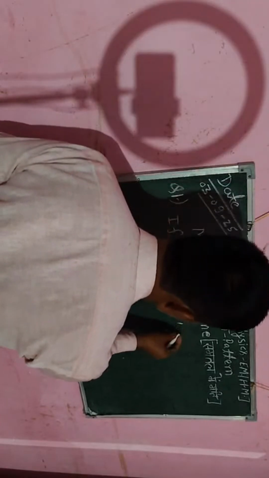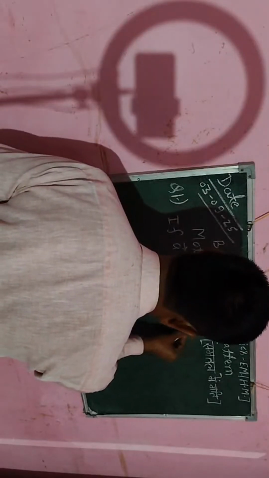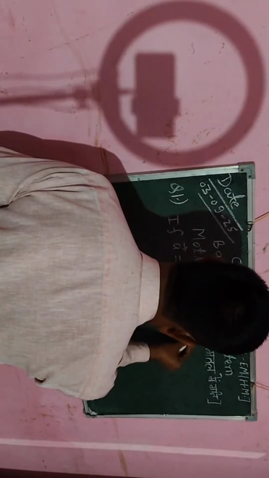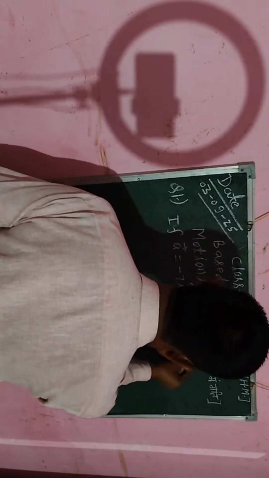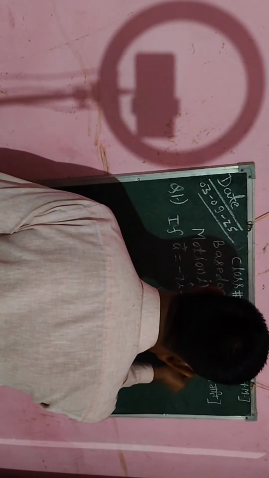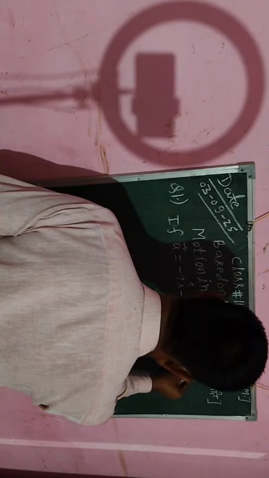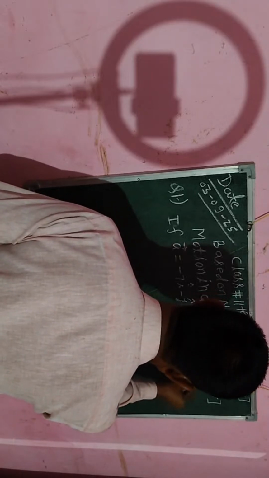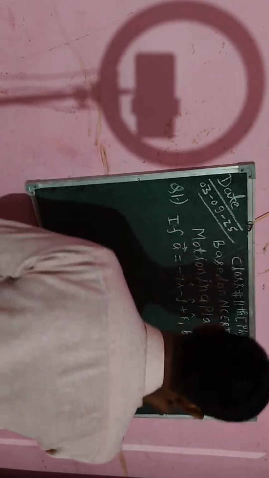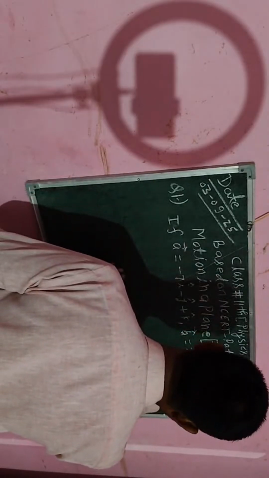Similarly, I am going to write the other vector B. Vector B is written as 2 i cap plus 3 j cap minus 6 k cap.